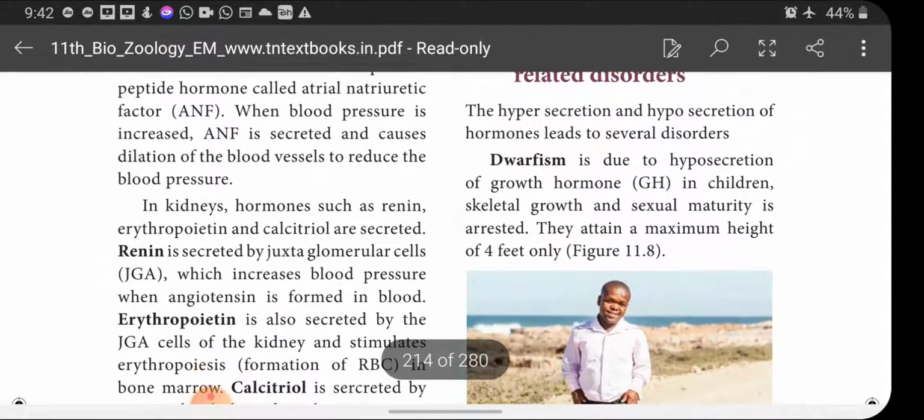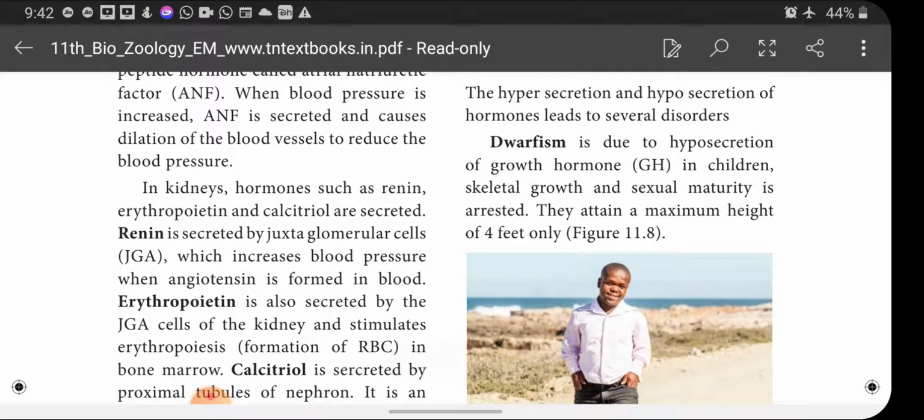Then next one is the kidney. In the kidneys, hormones such as renin, erythropoietin and calcitriol are secreted. Renin is secreted by juxtaglomerular cells, which increases blood pressure when angiotensin is formed in the blood.